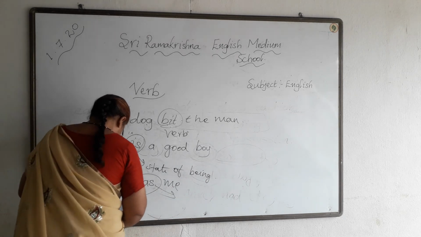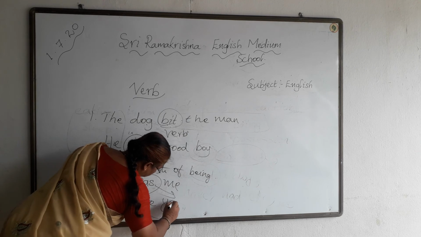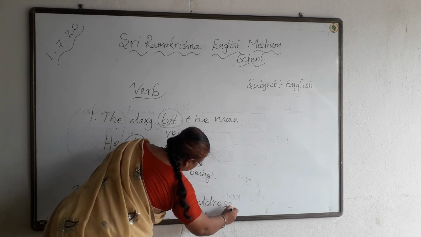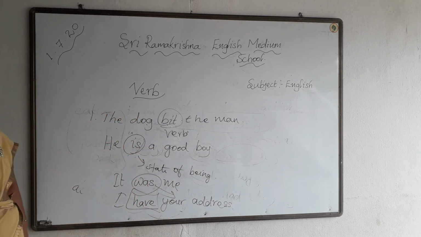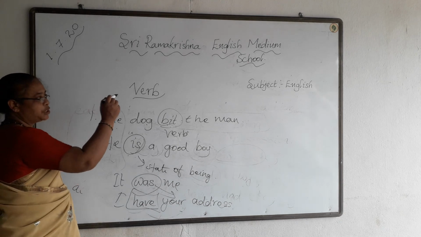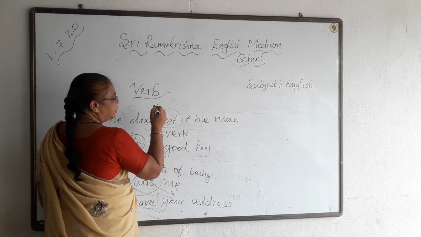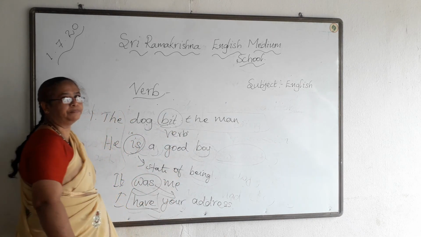Next one, I have your address. This shows the state of possession. So verb is nothing but action words, and it shows the state of being and state of possession.